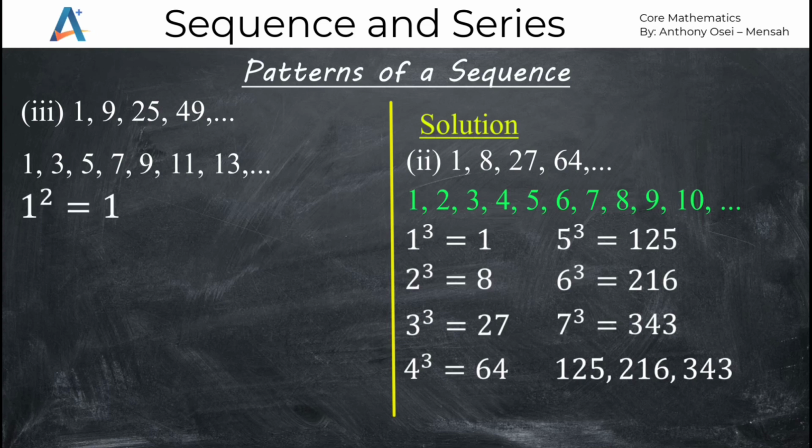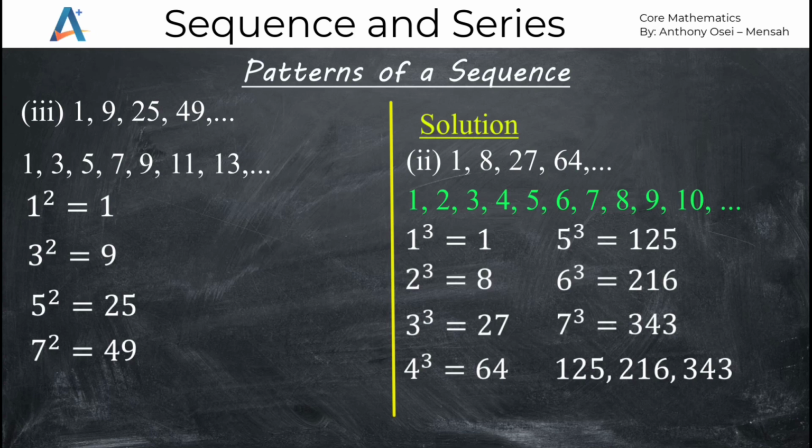So 1 squared gives us 1, and it is true. It becomes the first term in the sequence. The next odd number is 3, and 3 squared gives us 9, which becomes the second term. Then we have 5. So 5 squared gives us 25, the third term. Then we have 7. 7 squared gives us 49, the fourth term. So clearly we are certain that the sequence is made up of squaring odd numbers.